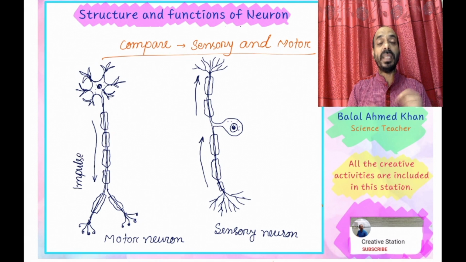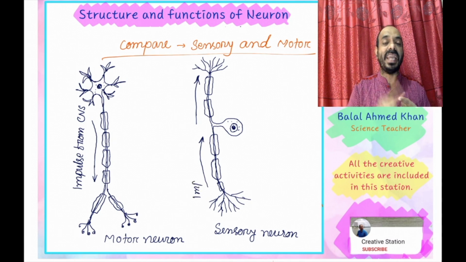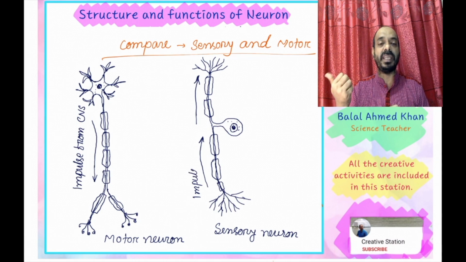So with the help of motor neuron, we transfer impulse or receive impulse from CNS. What does CNS mean? Central nervous system. You know very well that the nervous system can be divided into 2 parts. One of them is CNS, central nervous system. Another one is peripheral nervous system.